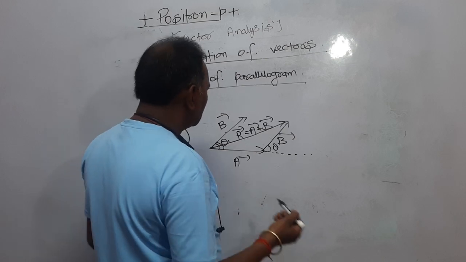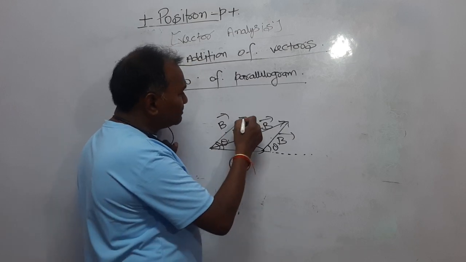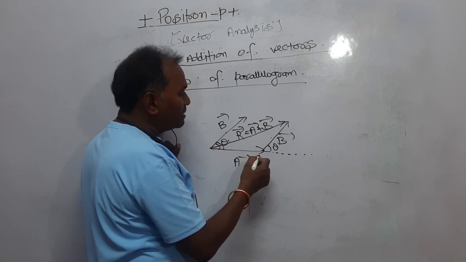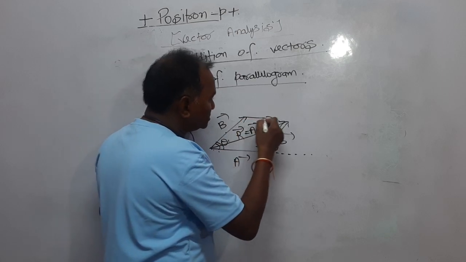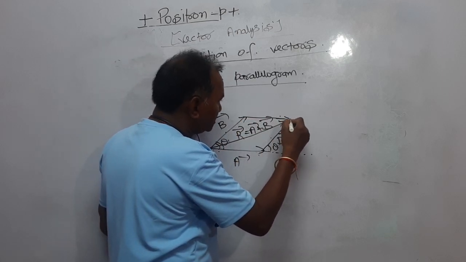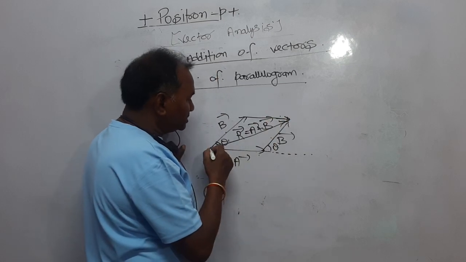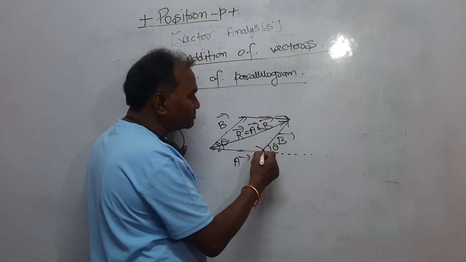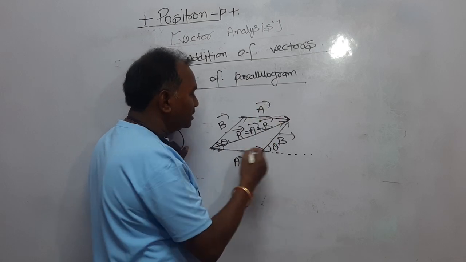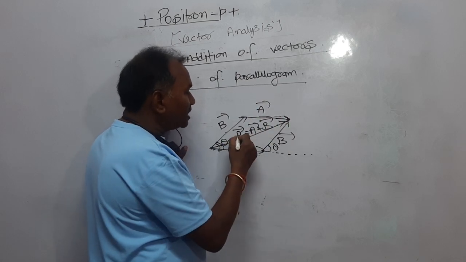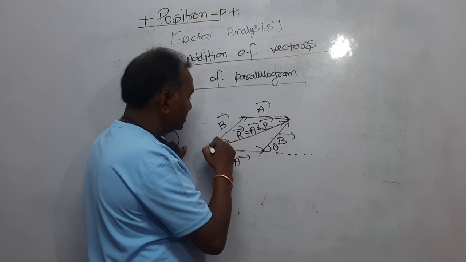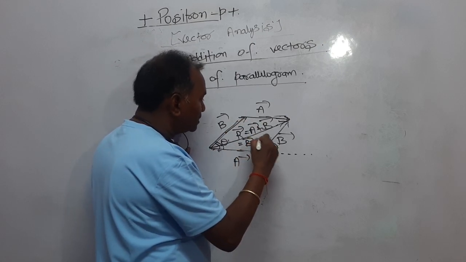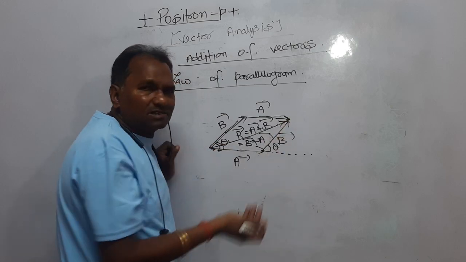Now, dear student, look here. It is vector B. From the head of vector B, I am drawing a line parallel to vector A like this, and it meets here, right? And this line and this line are equal in magnitude. If it is vector A, this is also vector A. Now you can say that R is equal to A plus B, and in this case it is actually B plus A, right? In this, the resultant is the same.